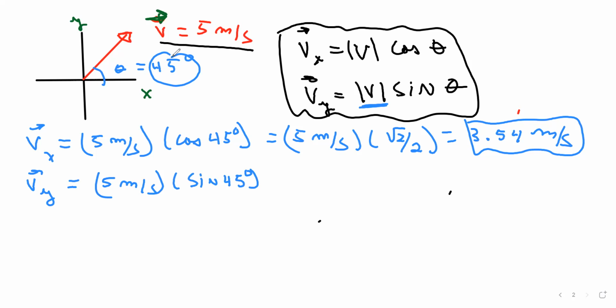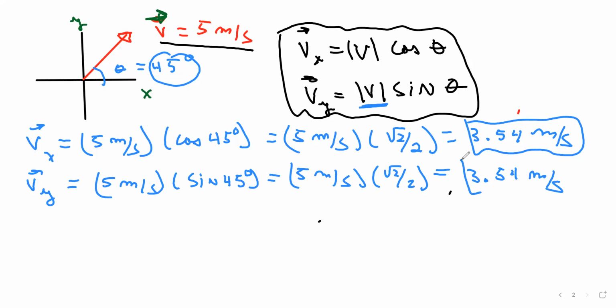And that's how you get the direction of your vector. So this is going to be 5 meters per second times the sine of 45, which is going to be square root of 2 over 2. And if you do the math, you get the same number, 3.54 meters per second. So now you have the two components of your vector.